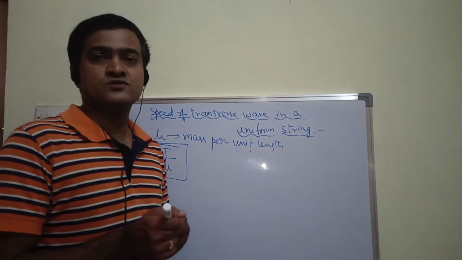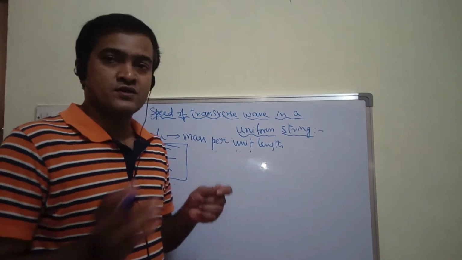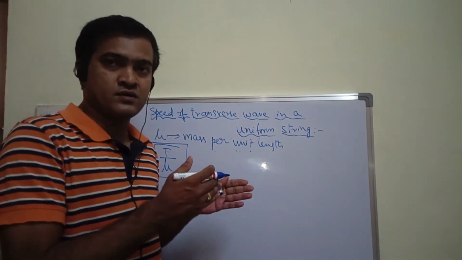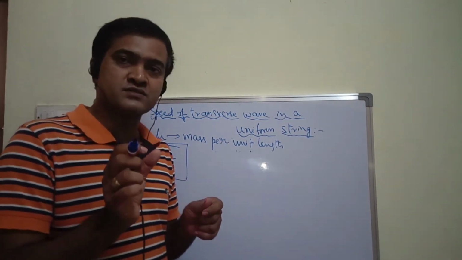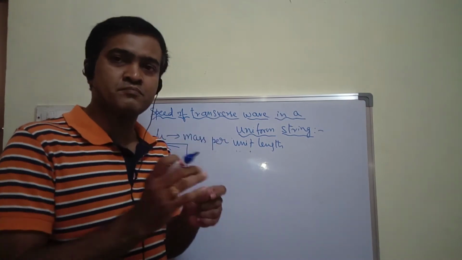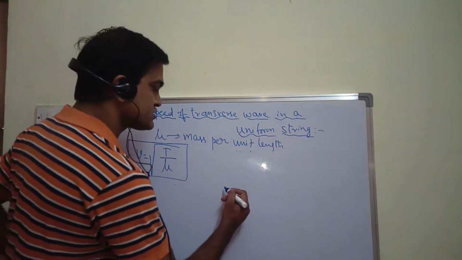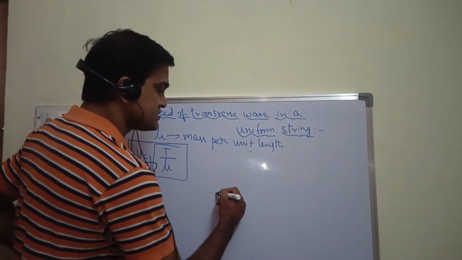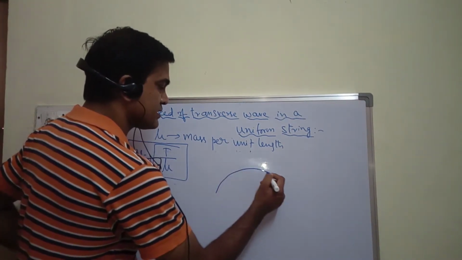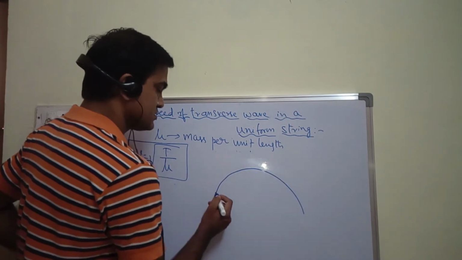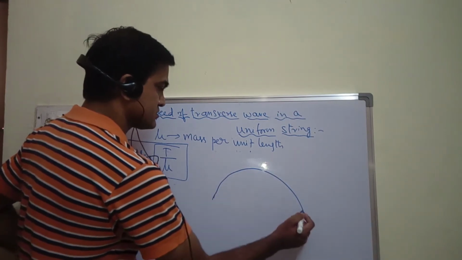Fine. So let me consider, just now in the diagram I have shown you a small pulse. If I show the same pulse by means of a microscope, the diagram looks like this. I am considering this as a pulse.